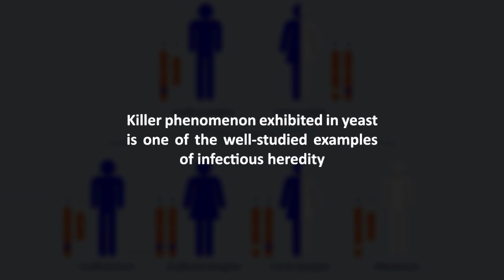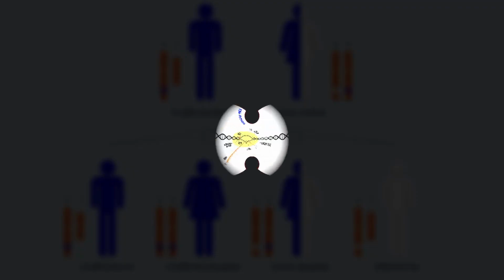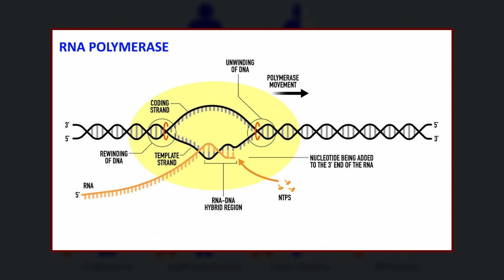The killer phenomenon exhibited in yeast is one of the most well-studied examples of infectious heredity. Two double-stranded RNA viruses designated L and M are responsible for this phenotype. The L virus codes for the capsid protein of both viruses as well as an RNA polymerase. Thus, the M virus can only infect cells already harboring L virus particles.